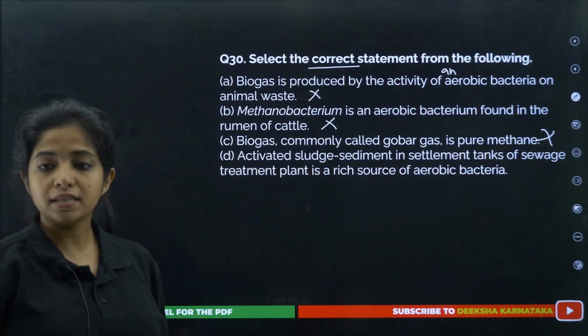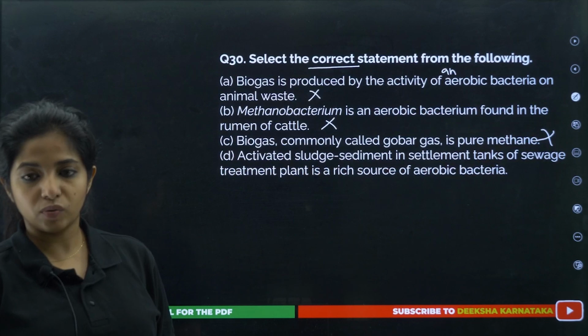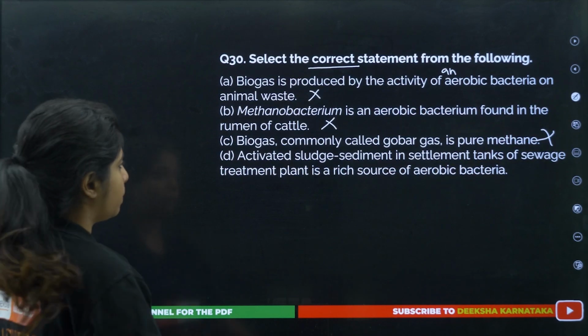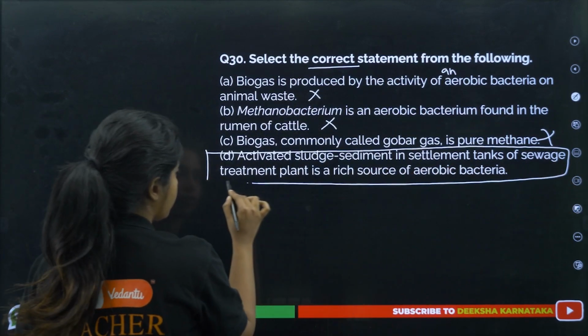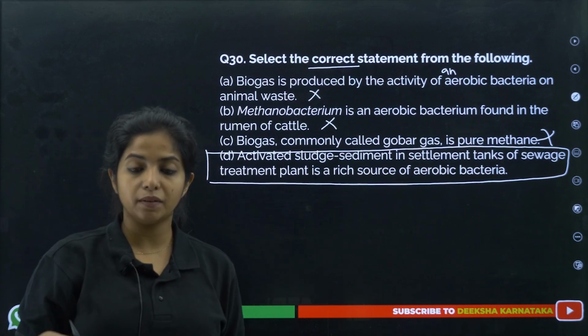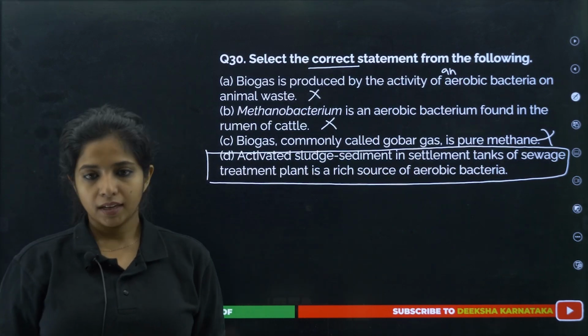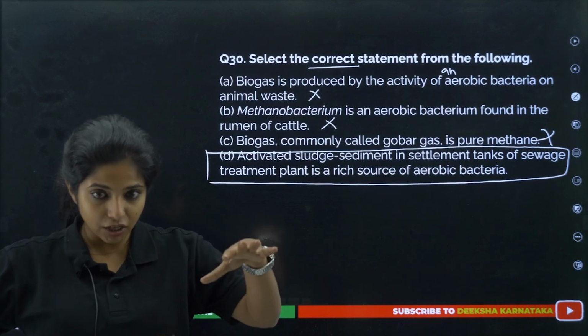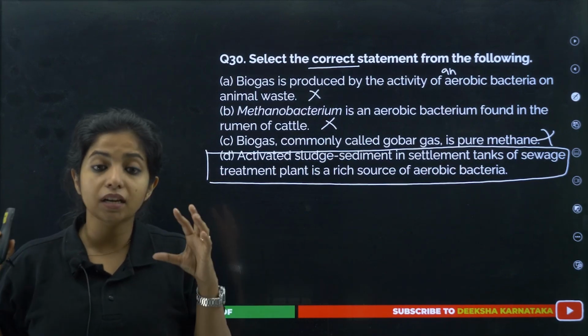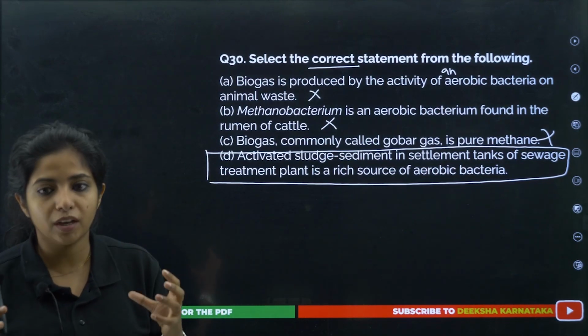Activated sludge sediment in settlement tanks of a sewage treatment plant is a rich source of aerobic bacteria. After the secondary treatment, when you treat with aerobic bacteria, you get an activated sludge. This has enough amount of what? Aerobic bacteria, my dear children.